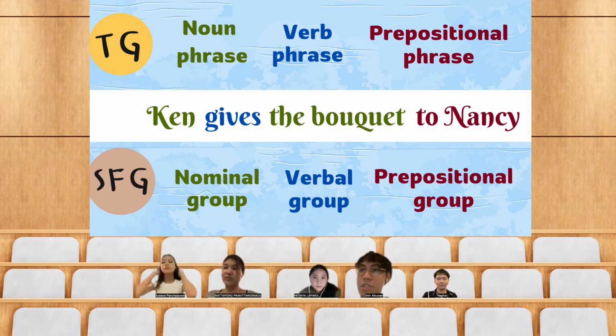But in SFG, as you can see, the name has been changed from noun phrase to nominal group, verb phrase to verbal group, and prepositional phrase to prepositional group. All right, let's go to the next slide, please.